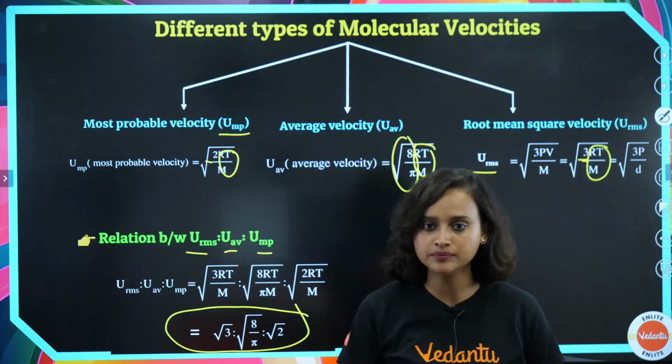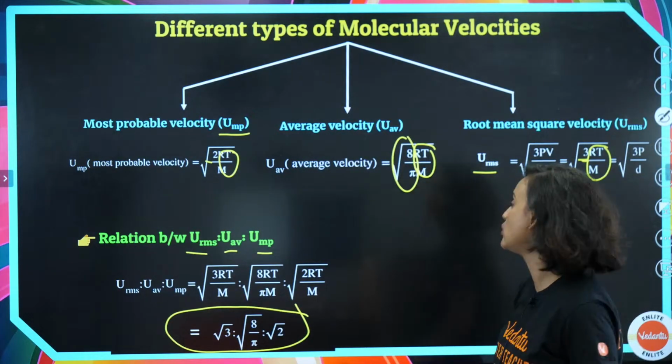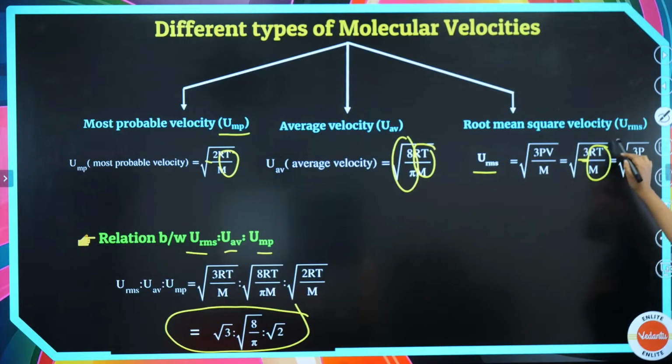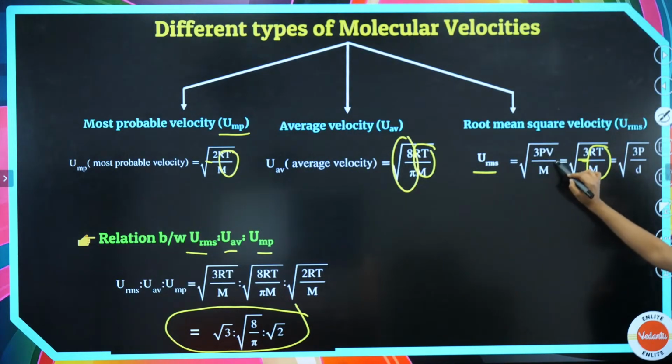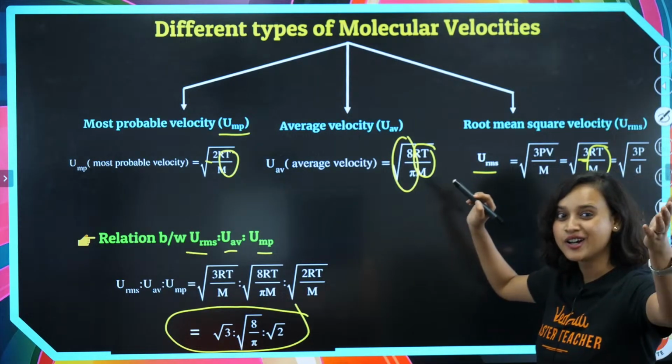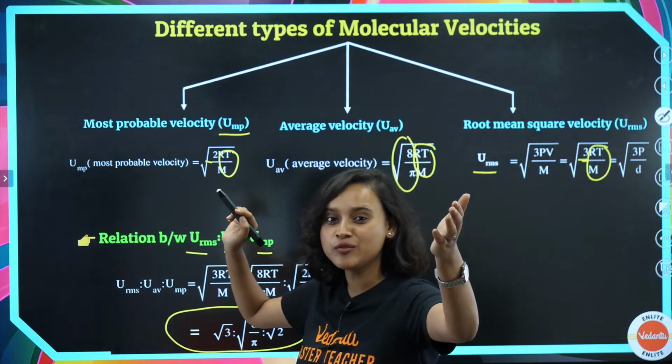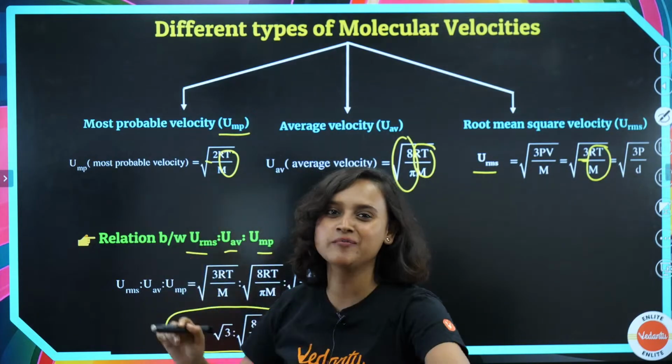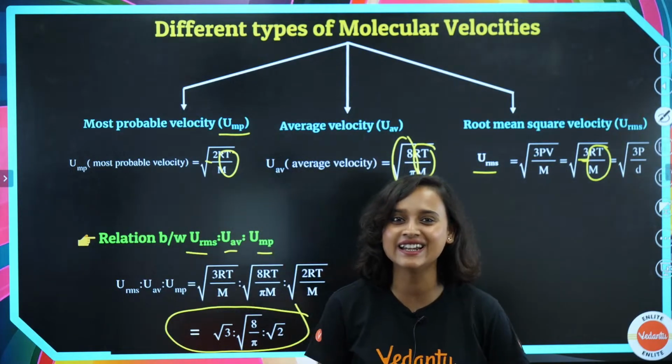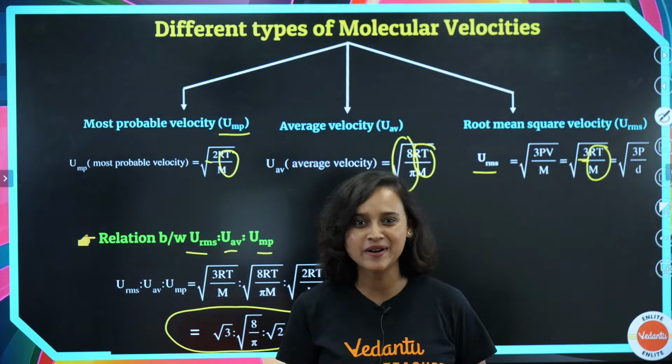Make sense? Okay. What is d here? We can just solve this from here. RT by M, that we have also written as PV by M, that is, volume by molar mass. What is that? Density, very good. Density is equal to mass by volume.